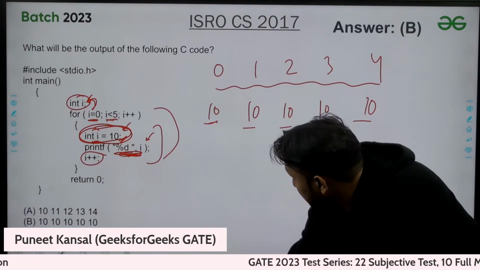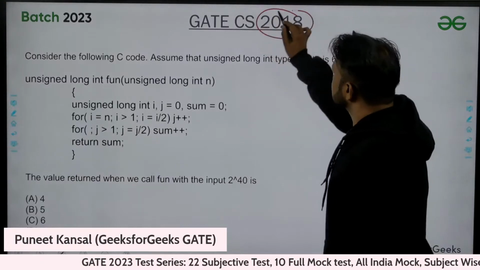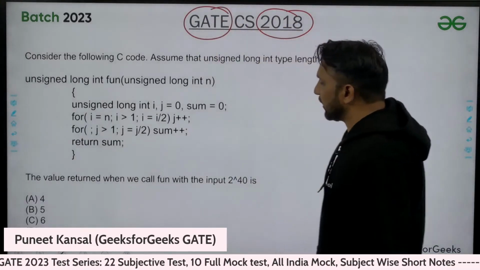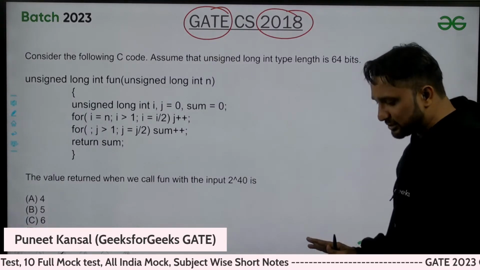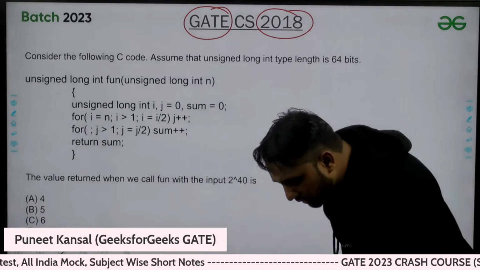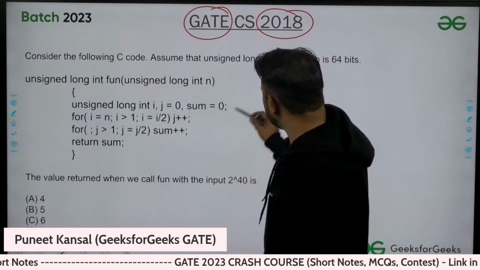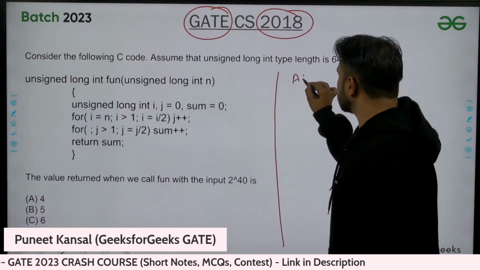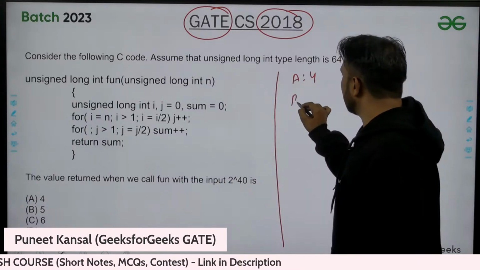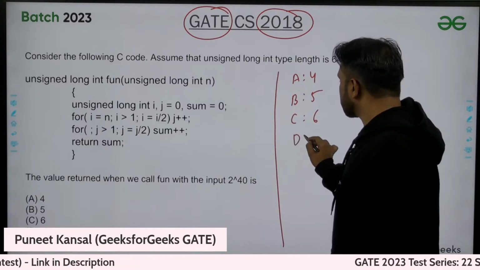Okay, next question. Try this one. This is a GATE 2018 question. So these are not questions from my side. These are GATE questions actually. So the level of these questions is such that if you are solving the question yourself, then you will feel confident. Again, I think options are not visible. So A option is 4, B option is 5, C option is 6, D option is 40.